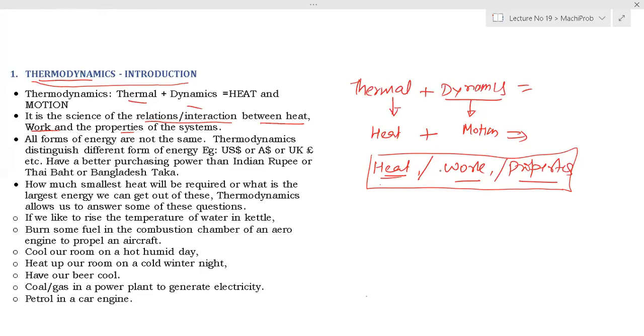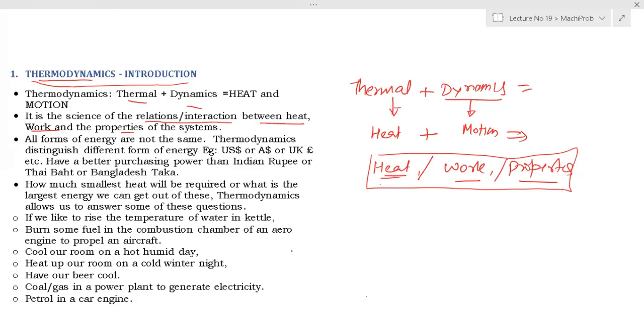It also tells us, when you heat something, how much heat is to be added to raise the temperature by 10 or 15 degrees centigrade. Thermodynamics also tells us, when we burn some fuel, how much heat will be generated. Or when something cools, like a glass of beer, how much heat will be required.